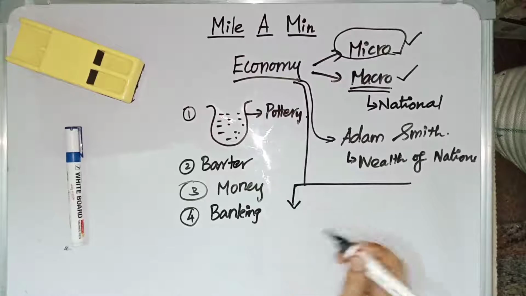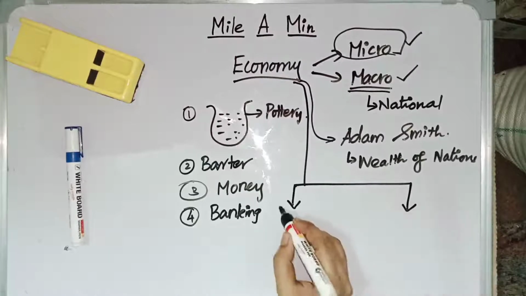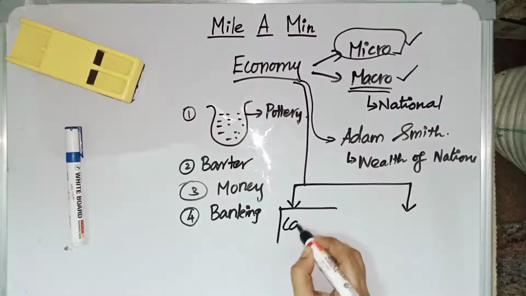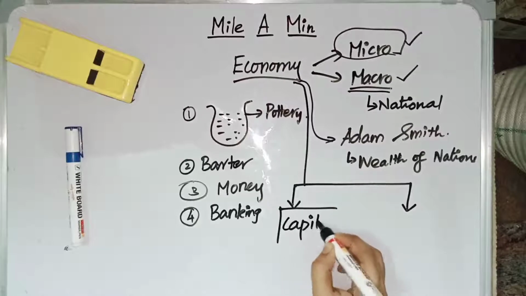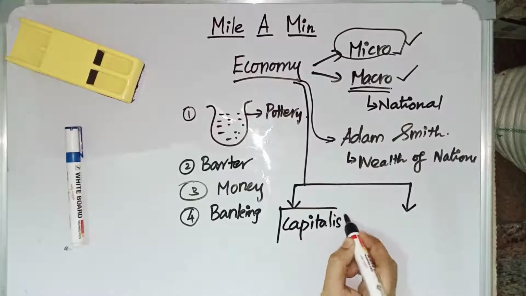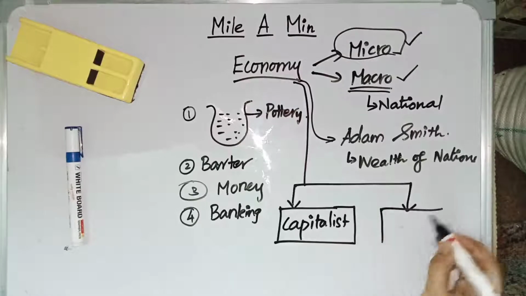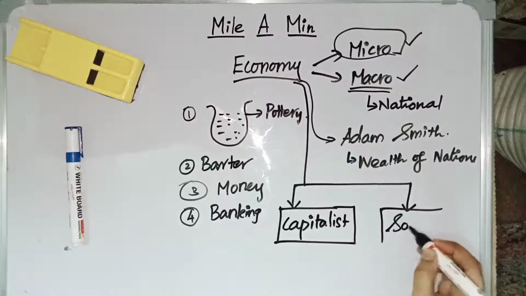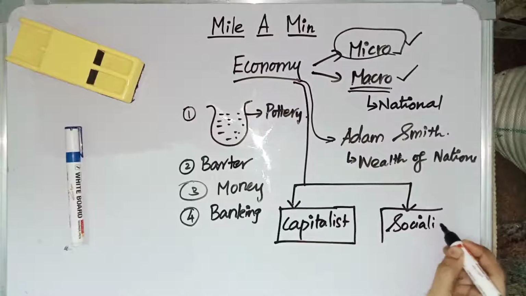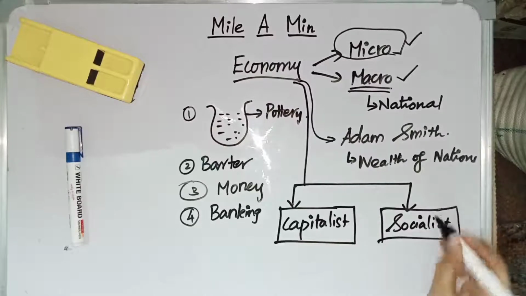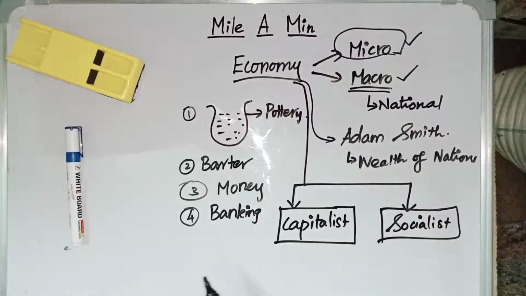India follows a mixed economy, which we all know. Actually, there are two major types of economy. One is capitalist economy and another one is socialist economy. Capitalist economy is followed in many Western countries, and it is also followed in USA, America. Whereas another one which we have is socialist economy. Examples for capitalist economy are USA and other Western countries. In socialist economy, Russia, Cuba as well as North Korea follow the socialist economy.